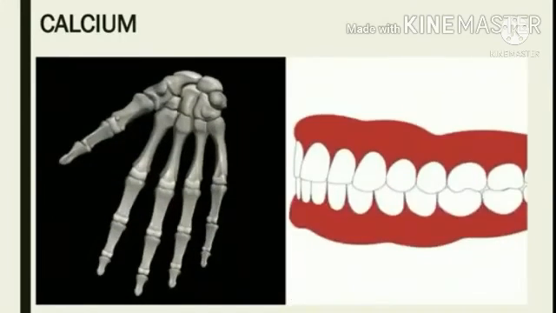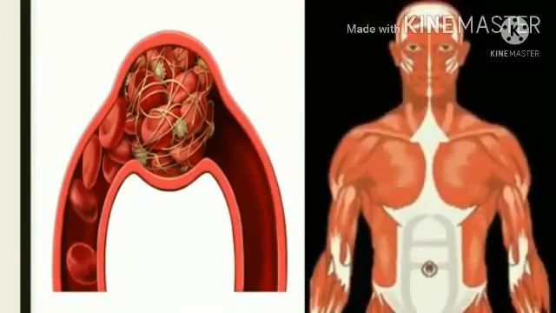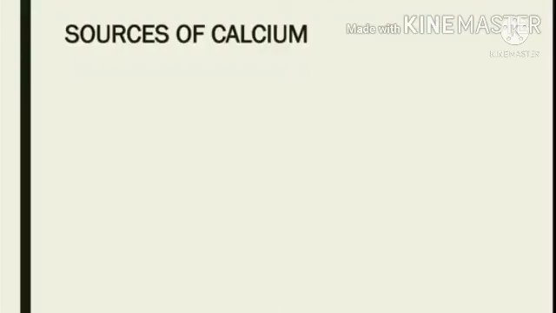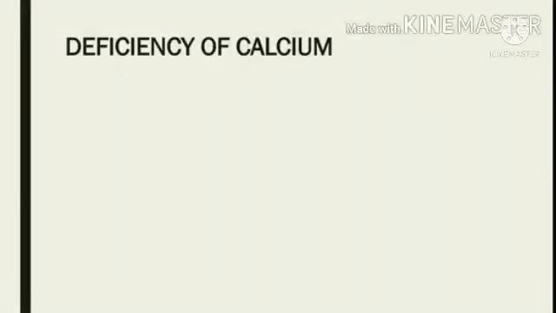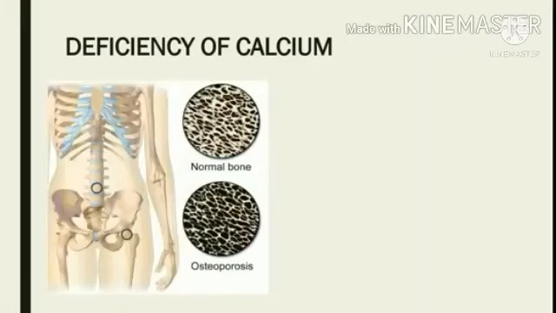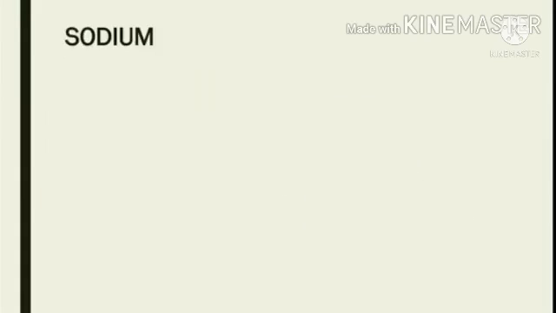Now let's talk about calcium. Calcium is a constituent of our bones and teeth. Calcium is very much needed for blood clotting and also for the contraction of muscles. So let's take a look at the sources of calcium. The sources of calcium are dairy products, eggs, fish, cabbage, and deficiency of calcium will lead to a condition called osteoporosis. The word osteo means bone and porosis means pores. So osteoporosis is a condition caused due to the deficiency of calcium, and the bones become very brittle.